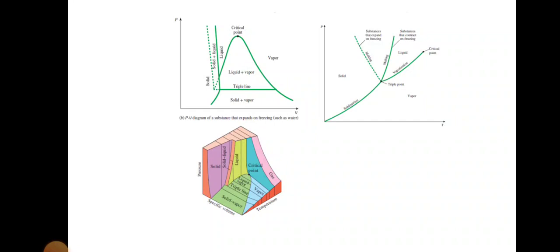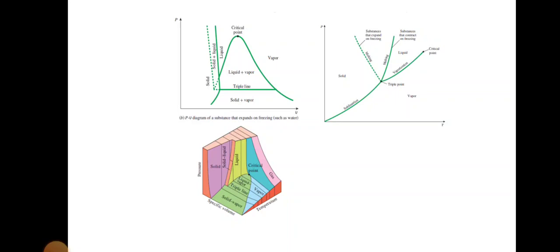Plot. This is the diagram. PVT, it is called the PVT surface. This figure shows the PVT surface for a substance such as water that expands on freezing. Okay. The location of a point on the PVT surface gives the values of pressure, specific volume and temperature at equilibrium.